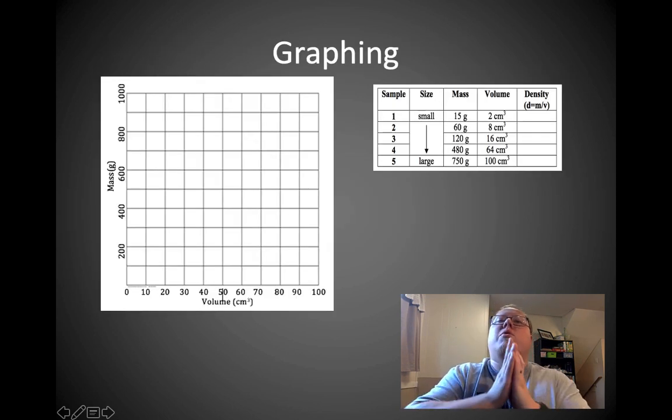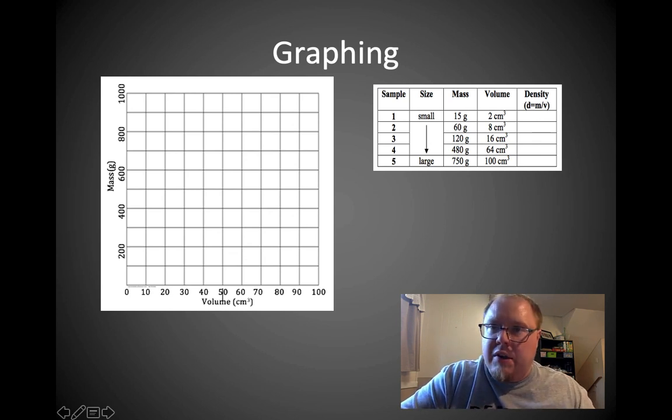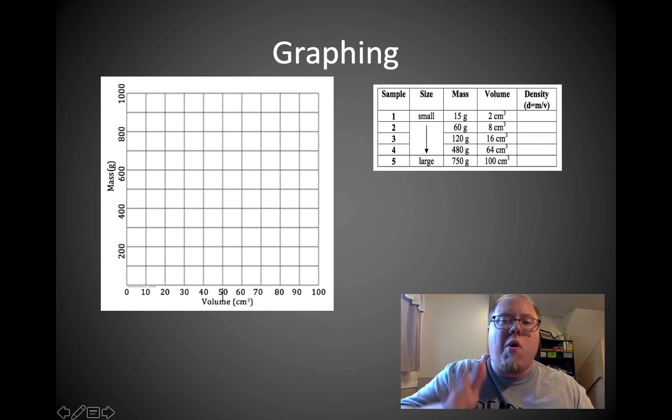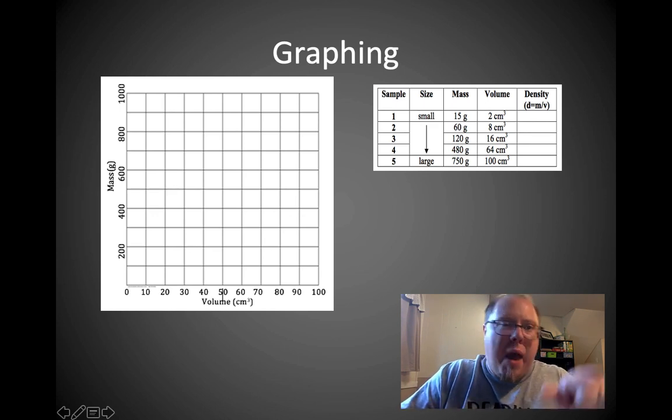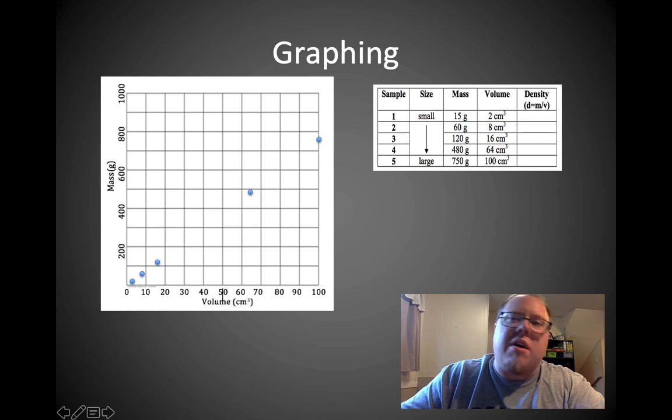Now if we were to graph the mass and the volume of these 5 objects, with volume on the x-axis and mass on the y-axis, I put those dots right there. That first one is 2 centimeters cubed and 15 grams.